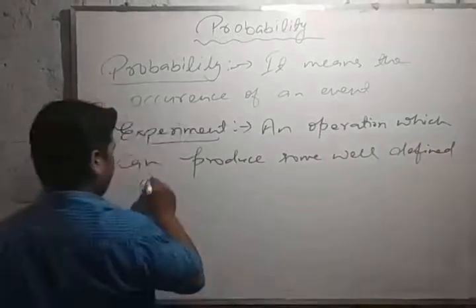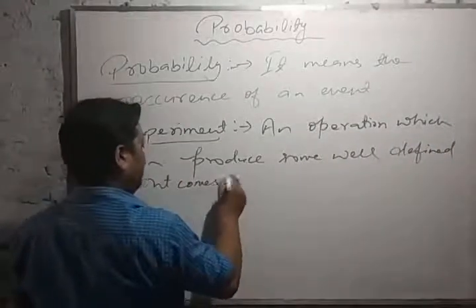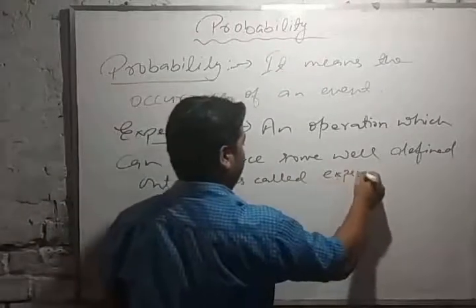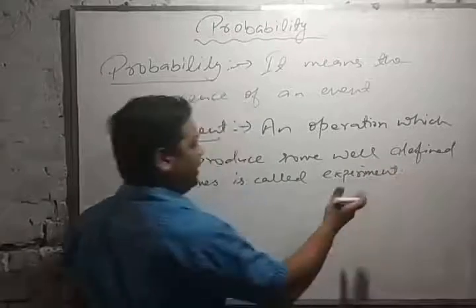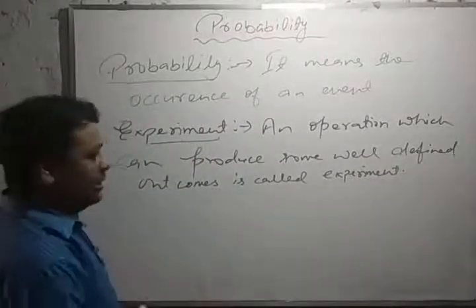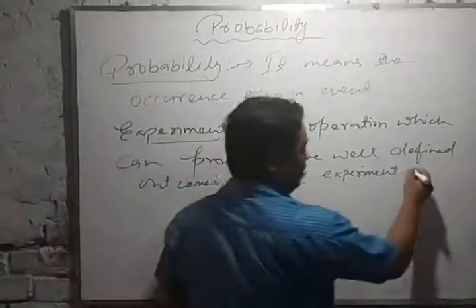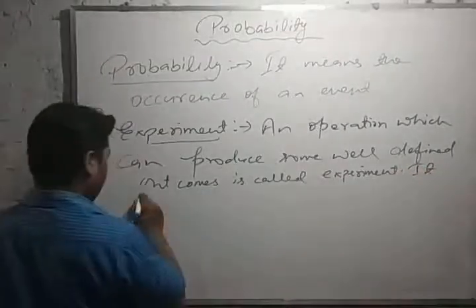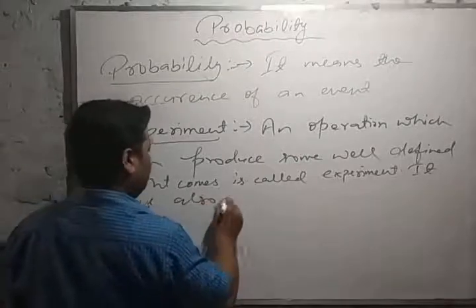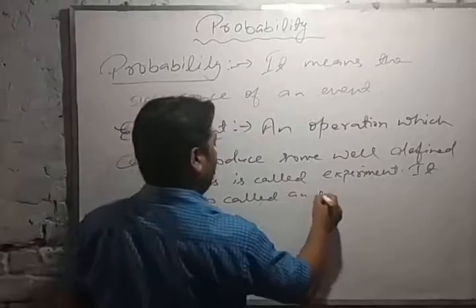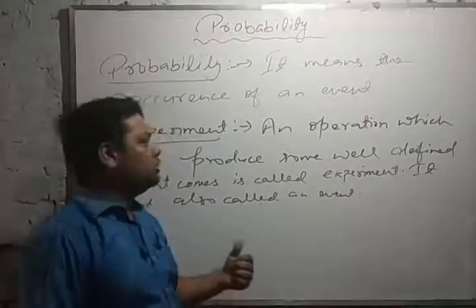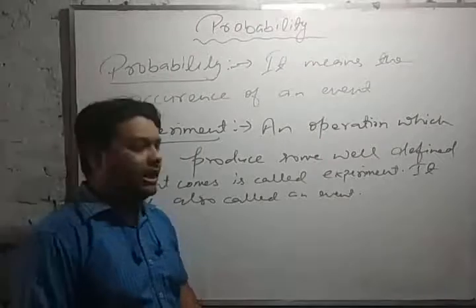Well-defined outcomes is called an experiment, or we can say it is the total outcomes. It is also called an event. Total outcomes, total possible outcomes. This is called an experiment, or we can say an event.